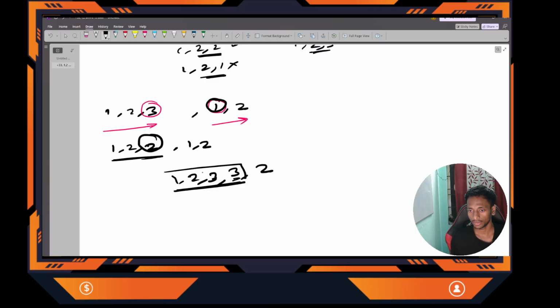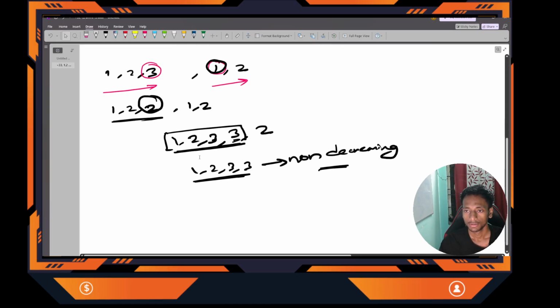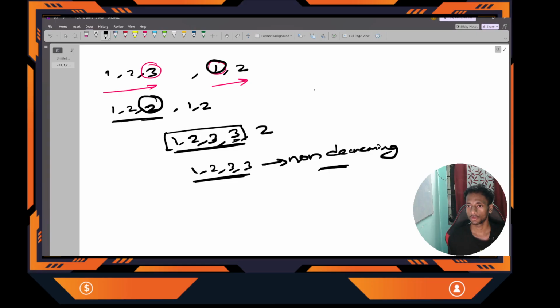This subarray 1 2 3 3 is non-decreasing, correct? Clear? 1 2 3 3 is non-decreasing. So our answer will now be modified to 4. Previously it was 3, now it is 4.